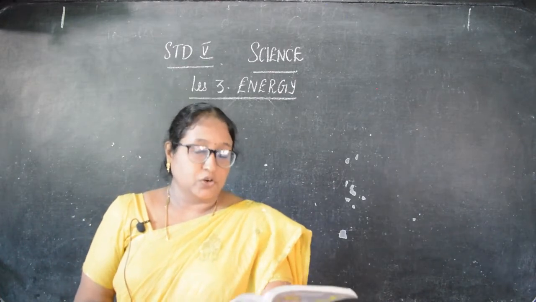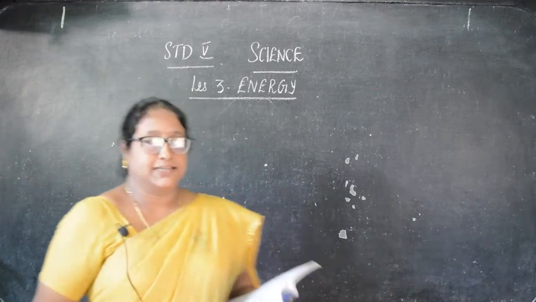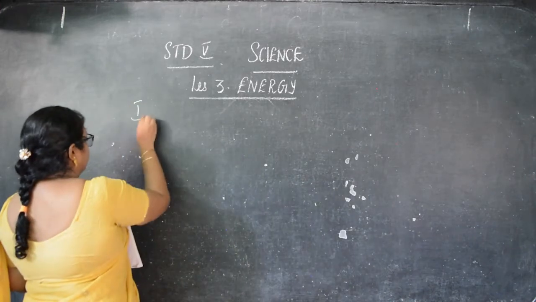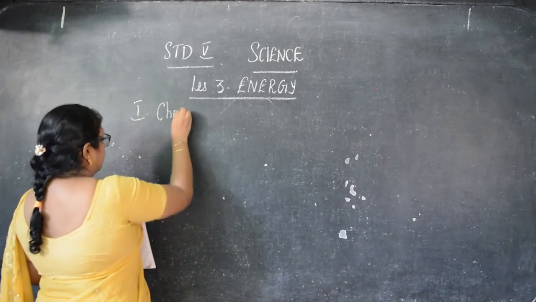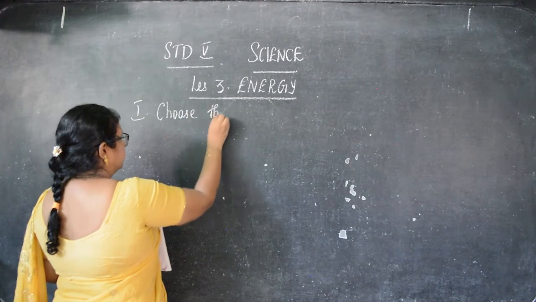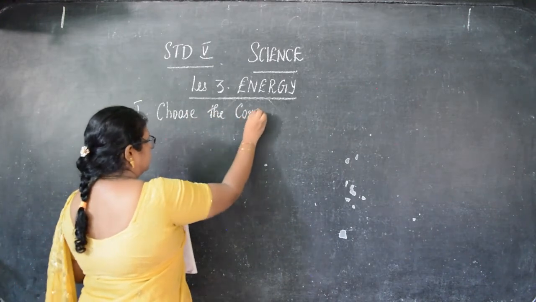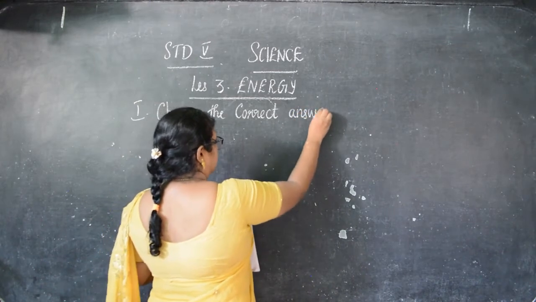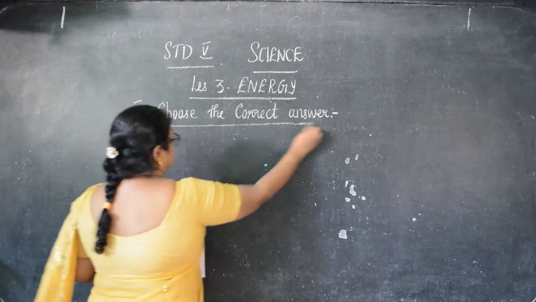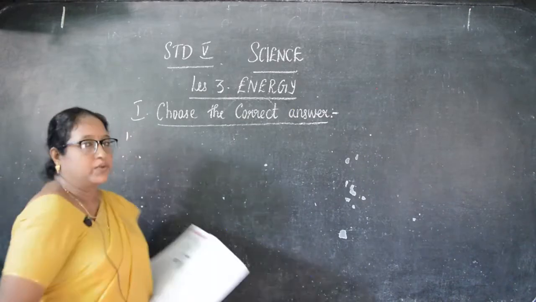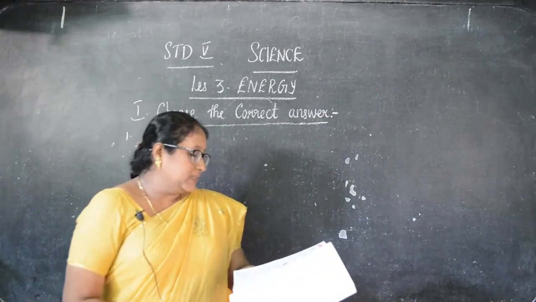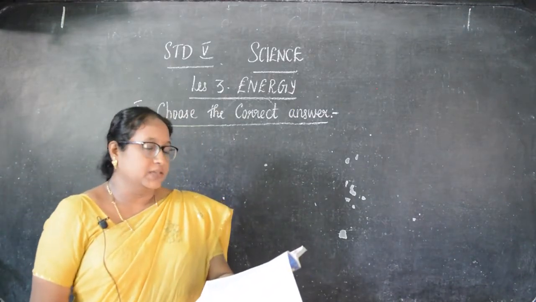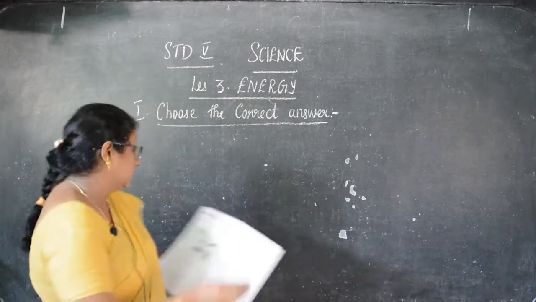First, you will see Roman number 1, choose the correct answer. Okay, children. So, this is the first Roman number side heading. First one they have given: when diesel is burnt, chemical energy is converted into dash.